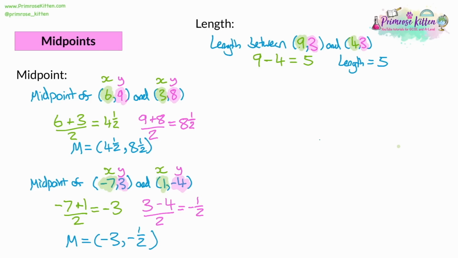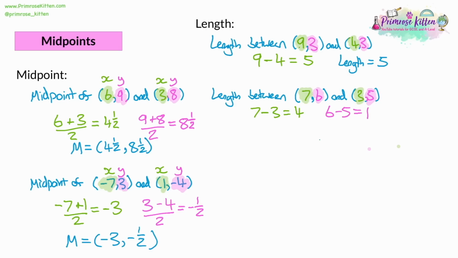Now, sometimes when you do this, you're going to get a length for both. So let's look at an example like that. Let's find the length between (7, 6) and (3, 5). When we look at the length between the x coordinates, we've got 7 and 3. So 7 take away 3 is 4 in that direction. But then we look at the y coordinates, we've got 6 and 5. And so 6 take away 5 is going to give us a length of 1.